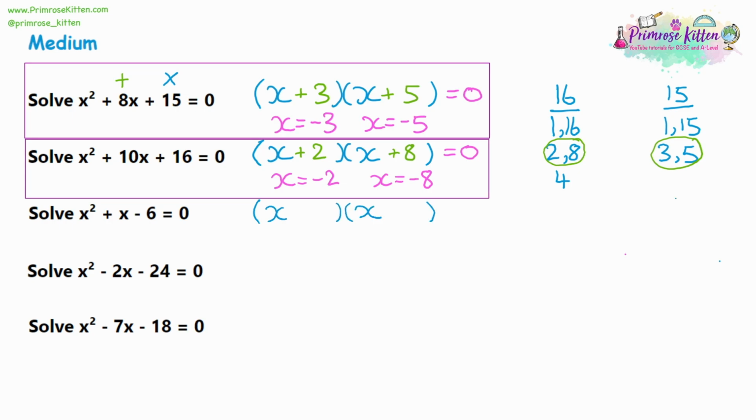So what are the factors of 6? Divide by 1. Divide by 2. And then we can divide by 3. We've already got 3. We're repeating ourselves. We've finished. Now our middle term is 1x.